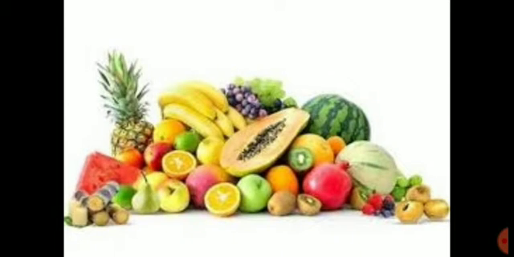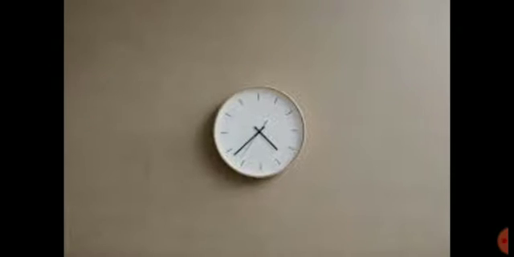And you can see a ball. Has this ball moved anywhere, or is it in a place? It is in a place, so it shows that it is in rest. What about these fruits? Did they move anywhere? No, so they are in rest. You can see a wall here and a clock here. The clock and the wall are in a particular place only. They are not moving anywhere, so they are in rest.